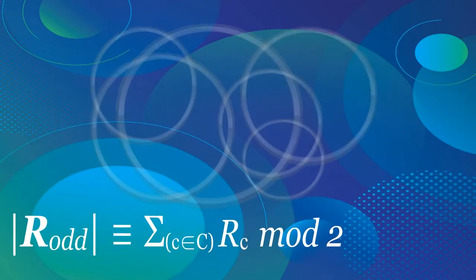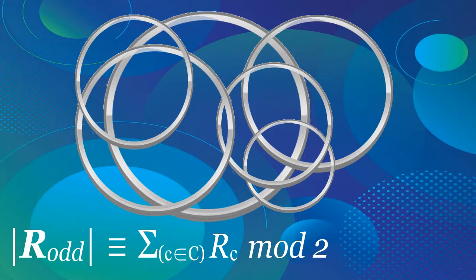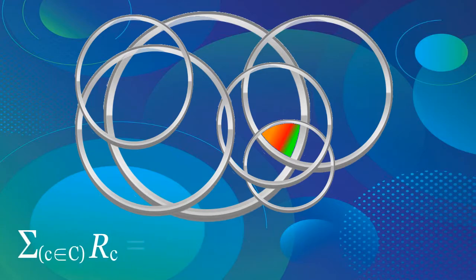We need to check that the number of odd regions is equal to the total sum of regions in each circle, modulo 2. Let us look at the illustration for a reference, and let us take a region which is found inside an even number of circles. Observe that this region is summed an even number of times in our equation.